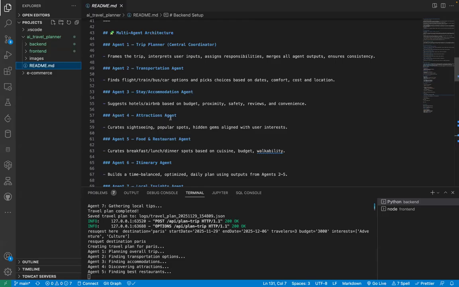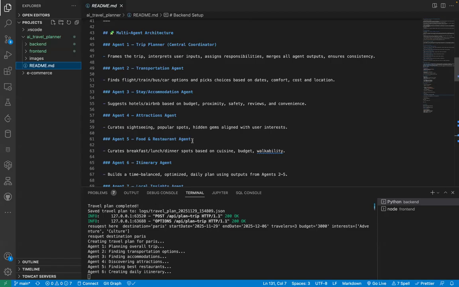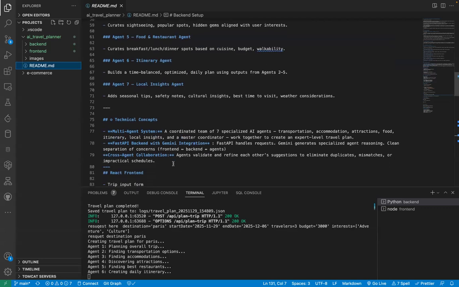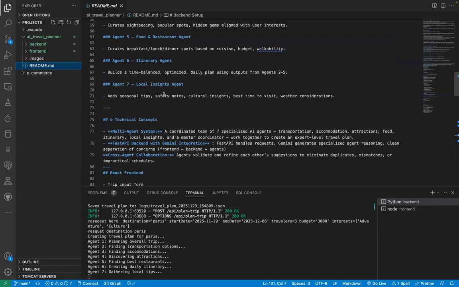Then there is the attraction agent, which gets the details related to all the popular spots and hidden gems aligned with the user interest. Agent number 5 is the food and restaurant agent, which gets restaurants for breakfast, lunch, and dinner based on the different cuisines, budget, and walkability from the hotels. Agent 6 is the itinerary agent, which builds a time-balanced, optimized daily plan using agents 2 to 5. So this agent is dependent on agents 2 to 5.